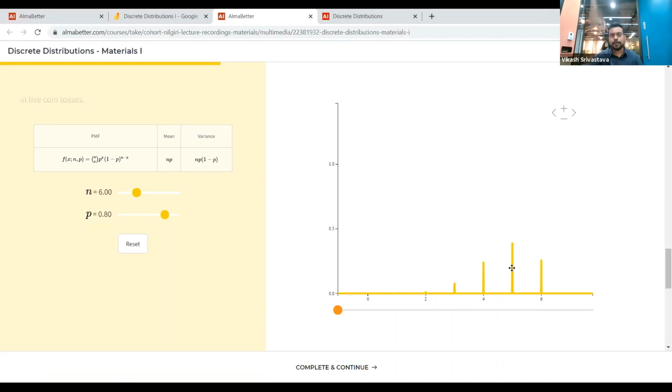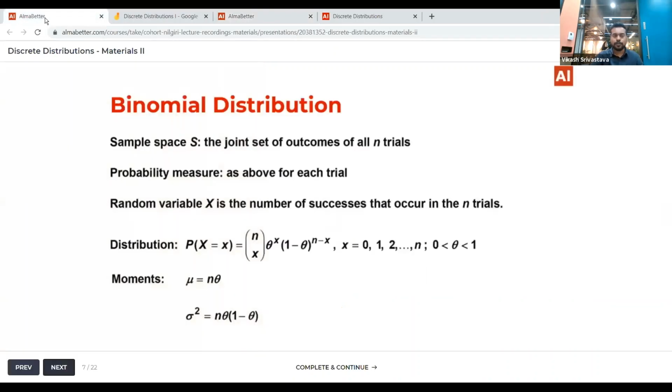So this is what Bernoulli distribution, binomial distribution is, right? So you can play around with P. Let's say my probability of success or probability of getting a head is pretty low, that is 0.2. So as you can see, in 6 coin tosses, it's less likely that I'll be getting a large number of heads, as in 5 or 6. So mostly I'll be getting either 0 heads or a single head or 2 heads, etc. Right? And you can of course play around with n, which is the number of trials, and these things will become pretty clear. Okay, so this is more or less about the binomial distribution.